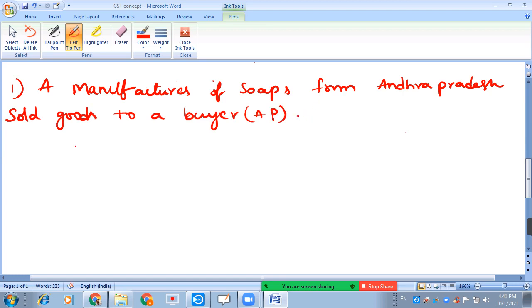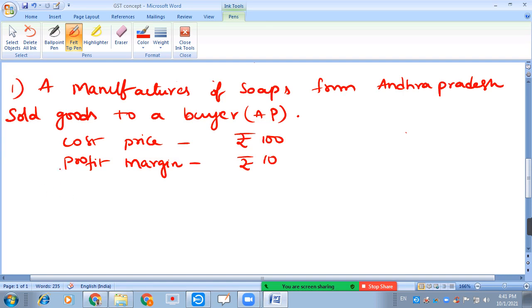The details about the soaps are: cost price of a soap is ₹100, and profit margin for a manufacturer is ₹10.